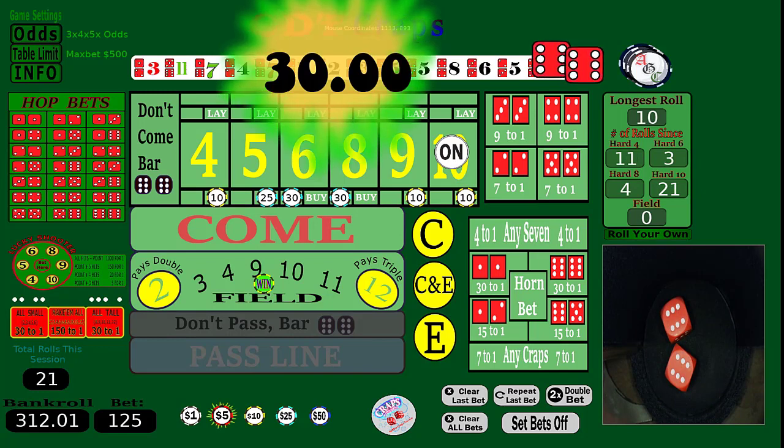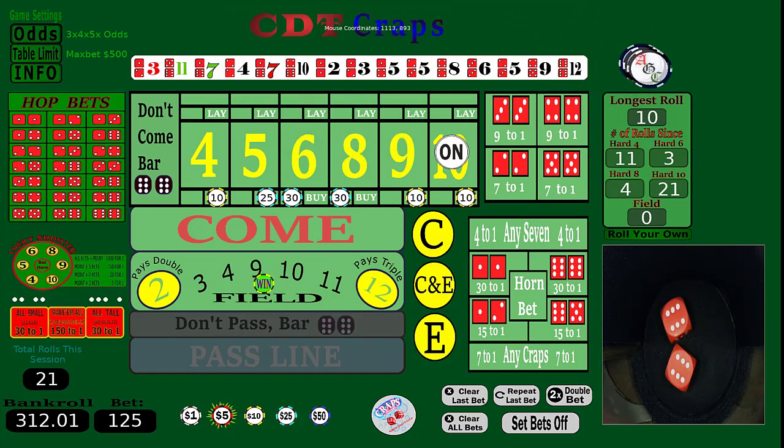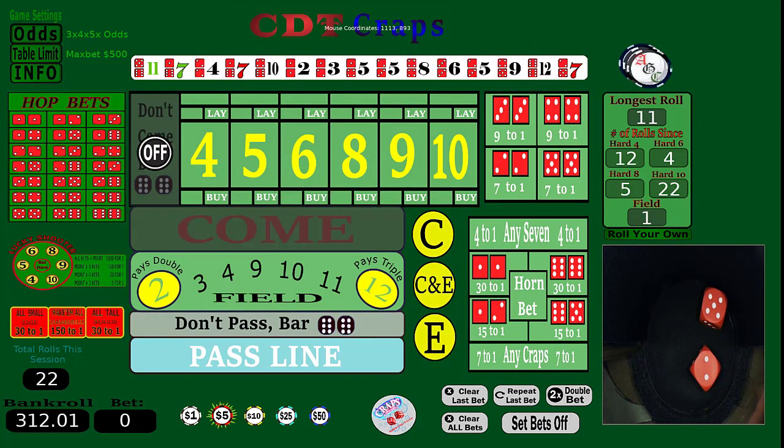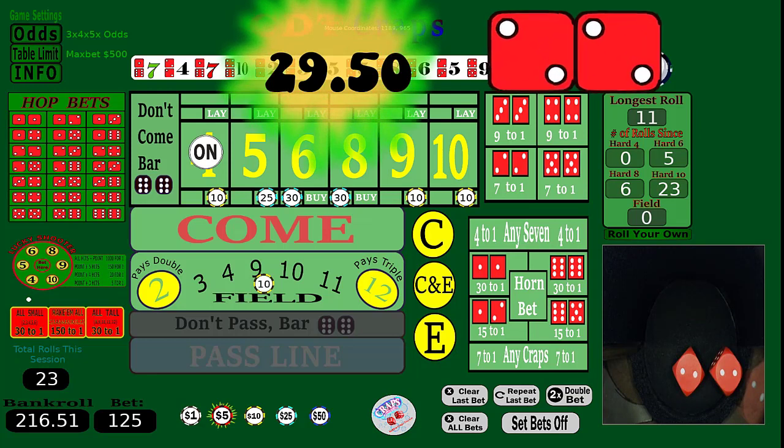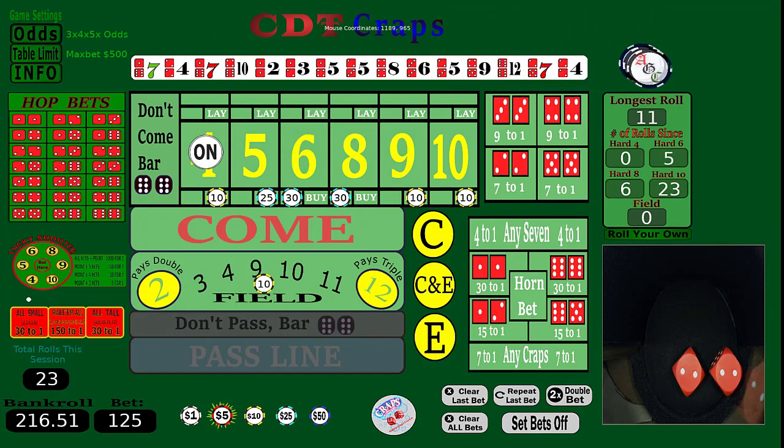12. Fantastic. Pays triple. We'll take that. And 7 out. Okay. So, all right. We're still cruising. Let's repeat last bet and set them on. And a 4. Okay. So we've had only one come out 7. Let's go. And there's a yo.